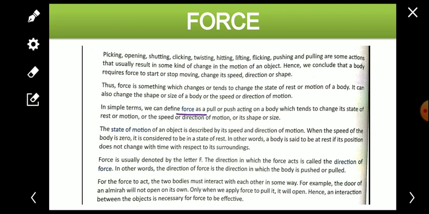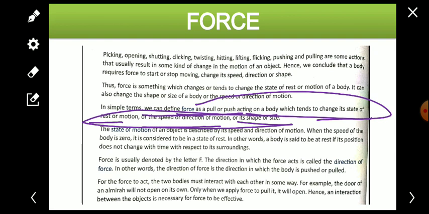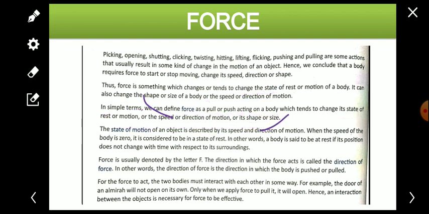We can define force as a pull or push acting on a body. In the simple manner, what can we say, that force is a pull or push acting on the body, and because of that pull or push, some changes take place. Changes in the state of rest or motion, or the speed or direction of the motion, or shape or size. It means in these things the changes take place because of the force. So this is the definition. If anybody asks, then we can define it like this.